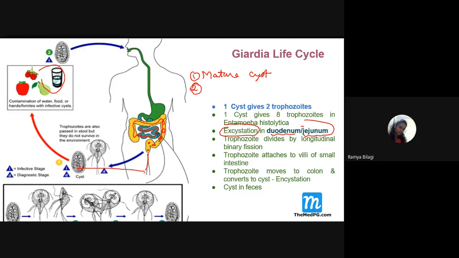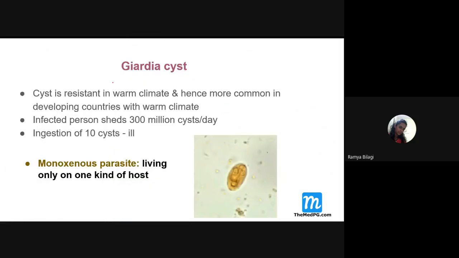Students, are you all clear? Any doubts? In the feces, if you see the cyst, it indicates the person is a carrier, and along with the cyst, if you see the trophozoite, then it is an active infection. So which is the site of encystation, that means the area where the cyst formation will occur? It occurs in the colon. And where does the excystation occur? It occurs in the duodenum and jejunum.